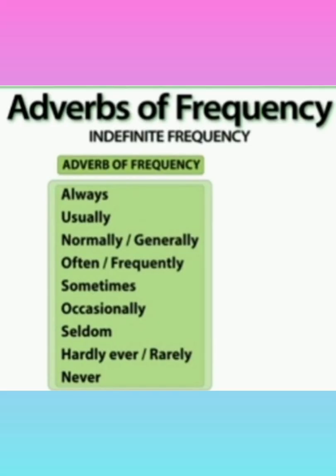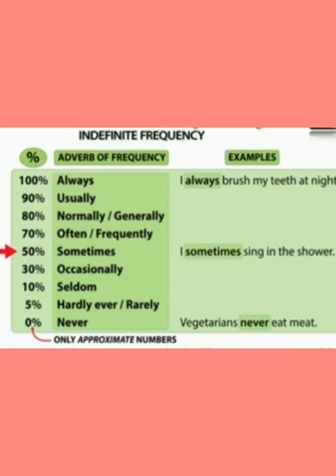We can relate these adverbs of frequency to percentage. If we have to give the approximate numbers, always would be 100%. For example, if I say I always brush my teeth at night, here always means 100% without skipping any night. That means every night I brush my teeth.